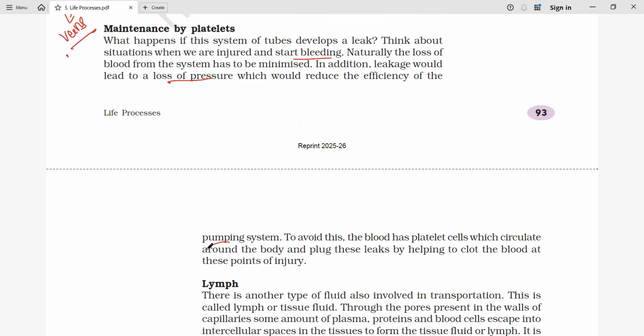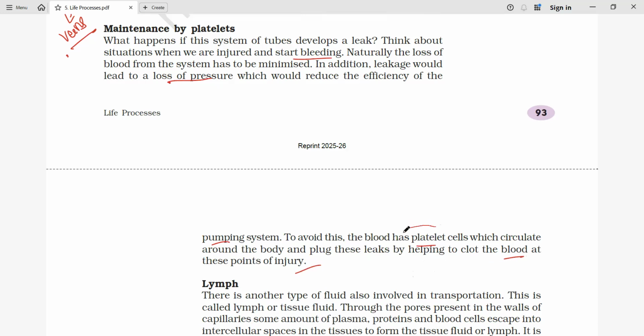So we need to avoid this. Blood has platelets that circulate around the body, and they help in blood clotting when an injury occurs.